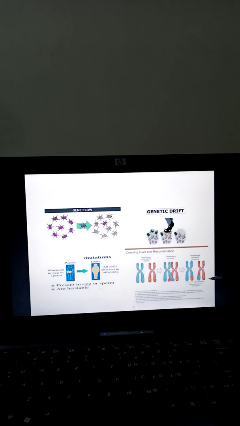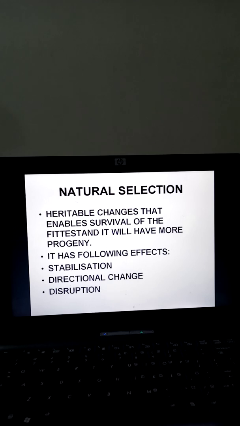One more factor which will affect the Hardy-Weinberg's equation is natural selection. Natural selection says that nature will select the best. We have just dealt with it in Charles Darwin's law, survival of the fittest. So if an organism is fit, if an organism can adapt to the natural environment well, it is selected by nature, its generation will keep on growing, and that variation is going to pass on from one generation to the next generation.